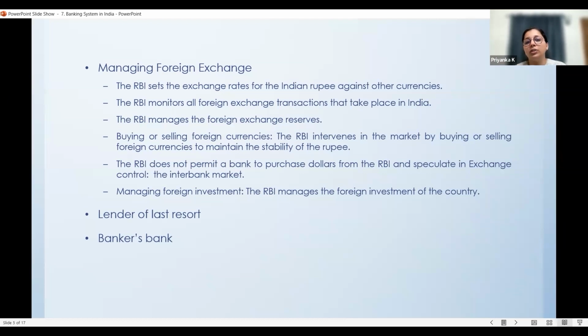Now, this part you can actually learn better from the NCERT textbooks, but make a note, questions have come. Why is RBI called the lender of last resort? Due to what reasons is RBI called the lender of last resort in India? So you need to have a thorough knowledge of the points to write this exam question. And if it is for the prelims, you need to have a thorough understanding of this point, because you will get options and the most appropriate one you will have to select. So identify and understand why RBI is called the lender of last resort.